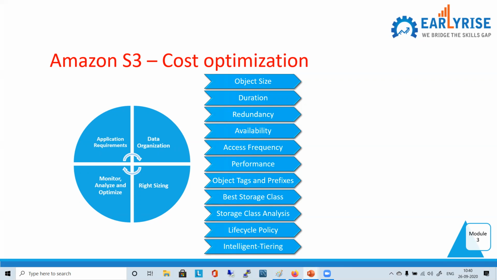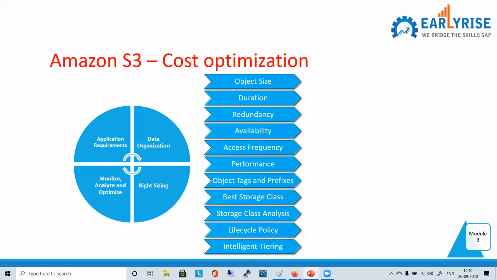Now comes the cost optimization. Cost optimization is how to avoid the unnecessary cost. That is the cost optimization pillar we discussed in the well-architected framework, right? So this cost optimization is a very important pillar. Just take a look at object size. Can it impact the cost? Yeah, the more the size, the more the cost.